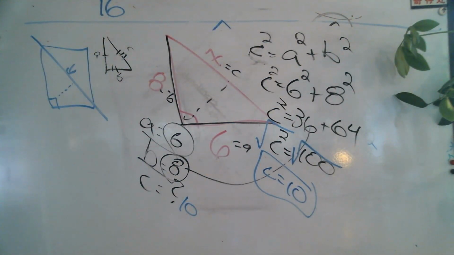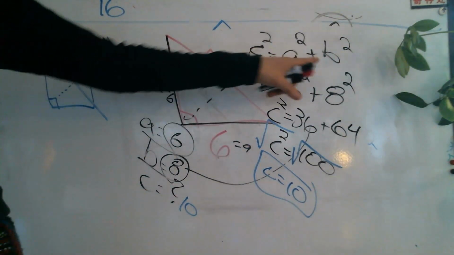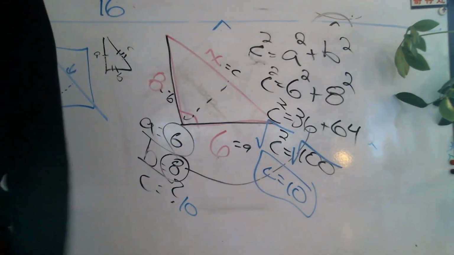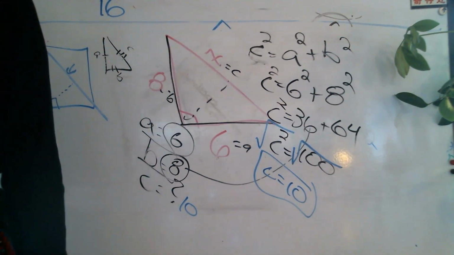That's it. You have to identify what the longest side is. Long line, that's the hypotenuse. Once you have that, we go through and we square it. Okay? Any questions on that?